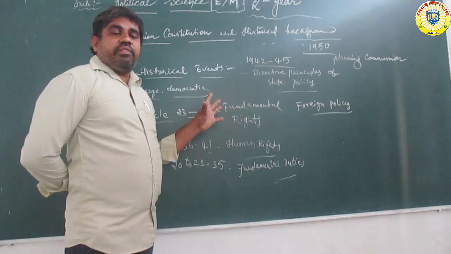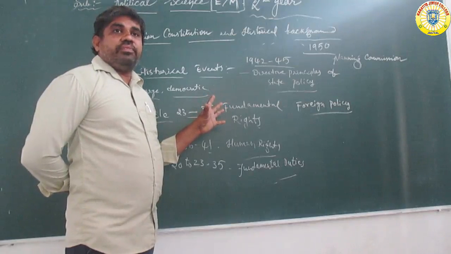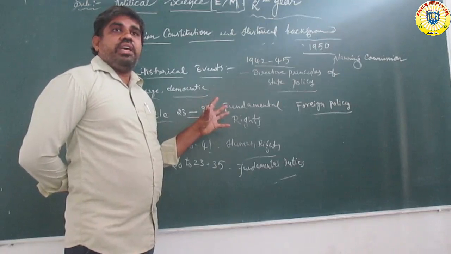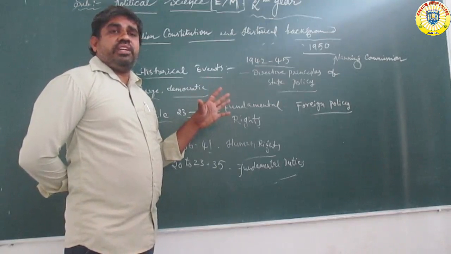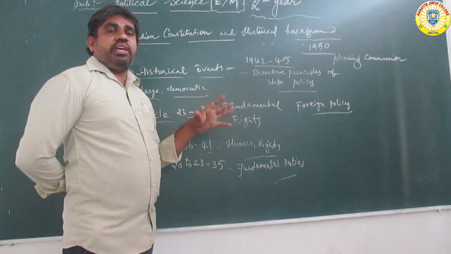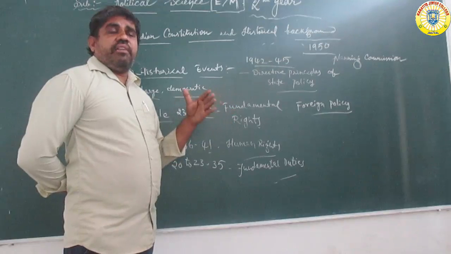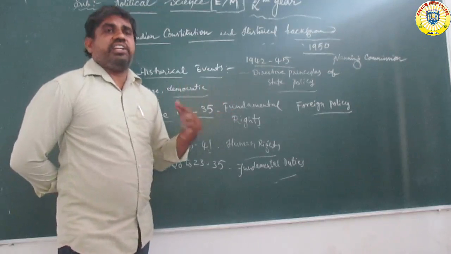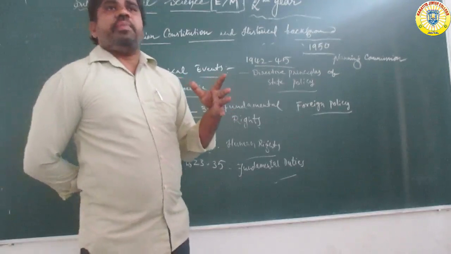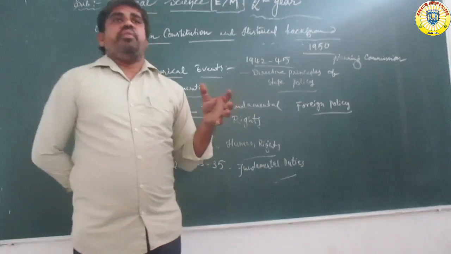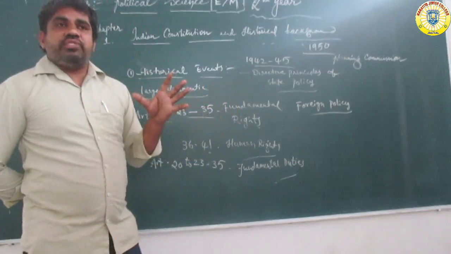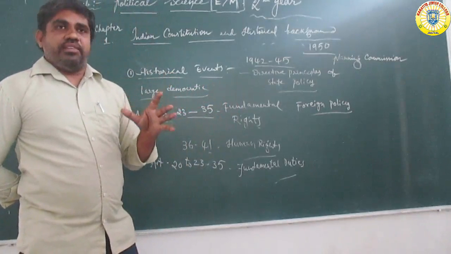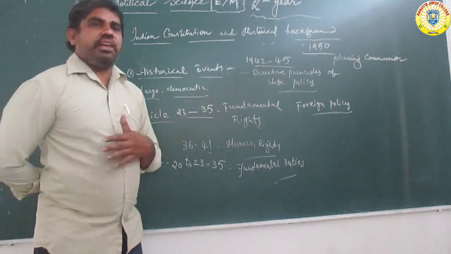So, for example, our India has a single judicial system. Yesterday we discussed single citizenship and the single judicial system. All over India, every state has different types of rules, but all states must follow the single judiciary system, the rule of law. All are equal before the law.